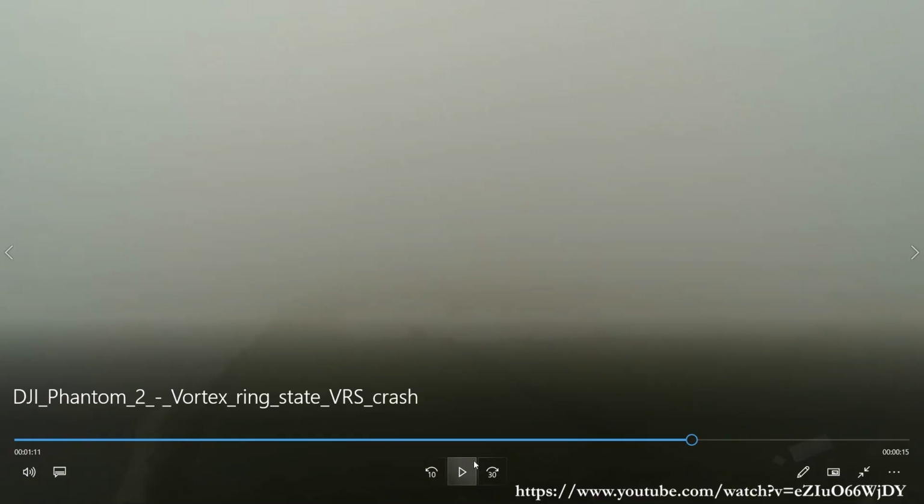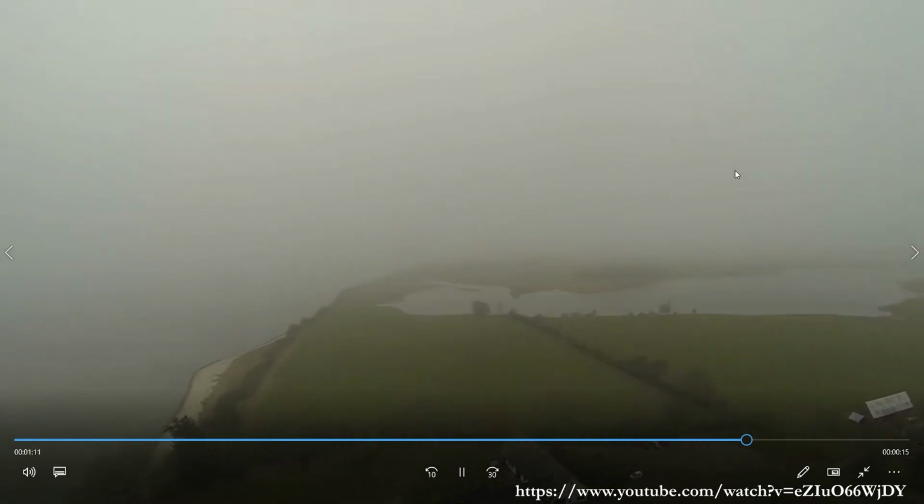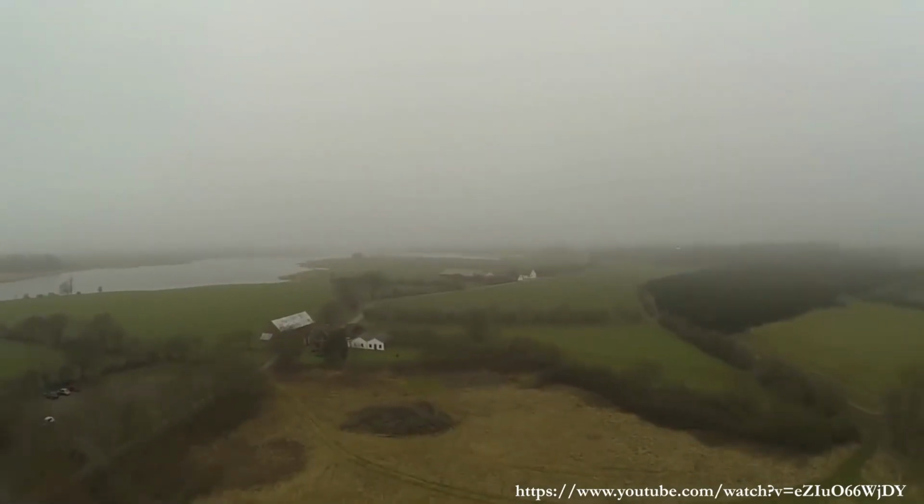Right. So, now you see this very nice stabilized video, the camera is slightly foggy, but you see what is happening now. You see the propeller. This gimbal is stabilized, so the camera is not moving, something else is moving.